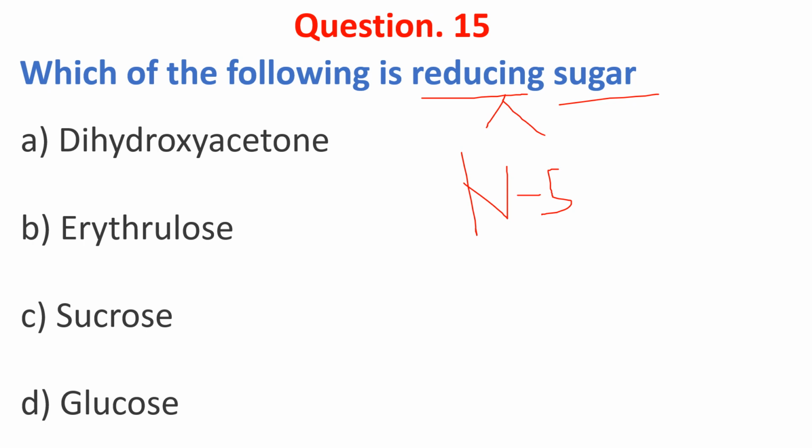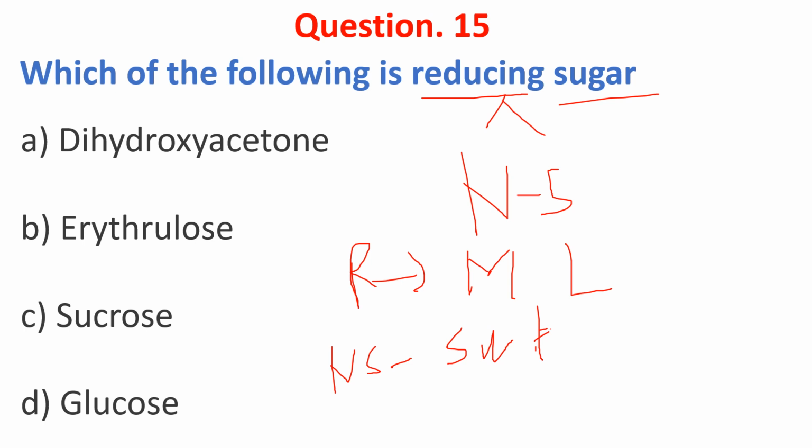Examples of reducing sugars are maltose and lactose, and non-reducing sugars are sucrose and trehalose.